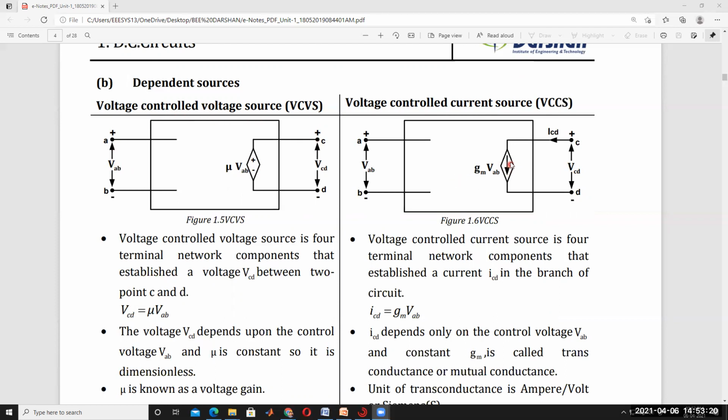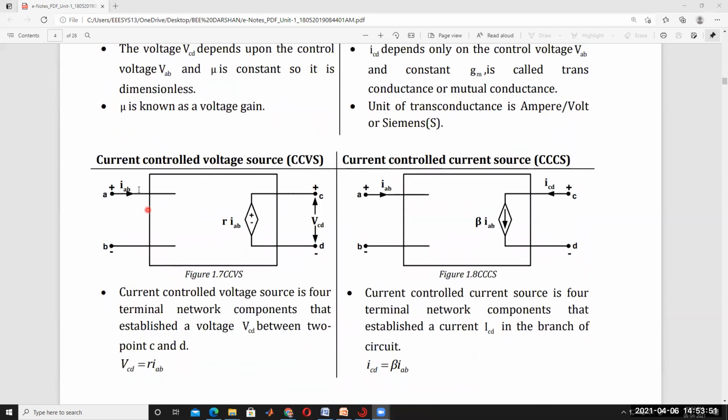This is called current source. Now this current source can be controlled by using voltage. That's why it's voltage controlled current source. And this is also called a voltage dependent voltage source. This voltage source is depending on this voltage. Here current is depending on voltage. Here VAB changes, so GM into VAB also changes. That's why it is called voltage dependent current source. Okay, the arrow indication is nothing but a current source.